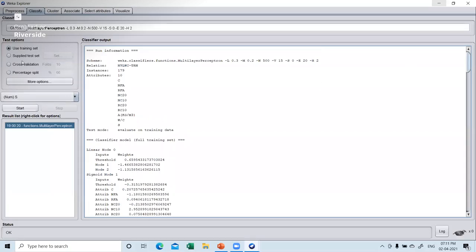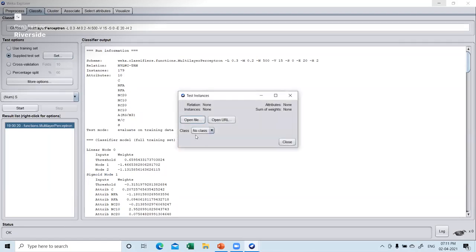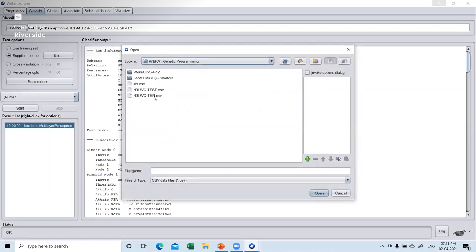So now for the test set, what we will do is, you can see over here there is supplied test set. So I'll just click over here, go to set. And now I have to open the file which contains the testing data, which we have already saved separately in CSV format.